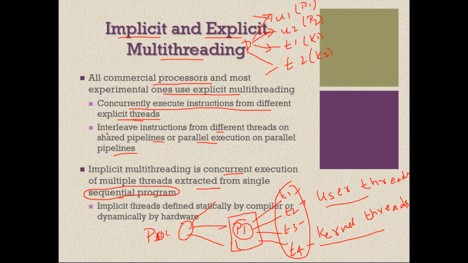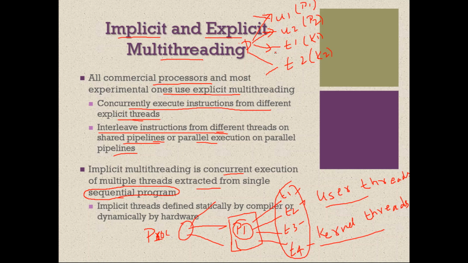Explicit multi-threading can be achieved by interleaving instructions from different threads on shared pipelines. Interleaving means context switching: there are multiple threads, and you execute one thread for some time, then another thread for some other time, and another thread for some other time.